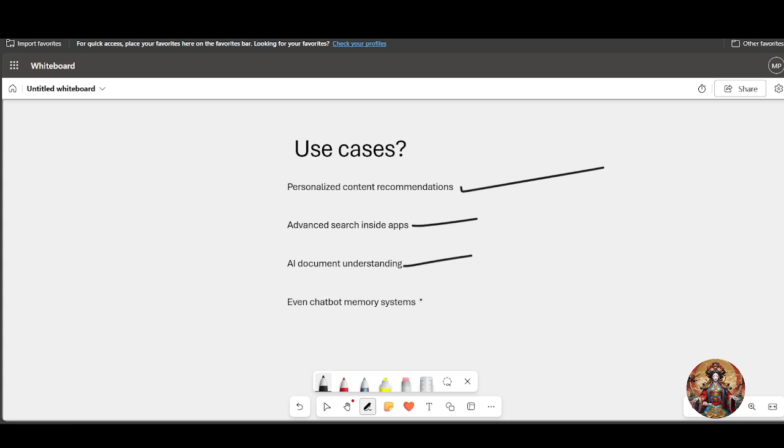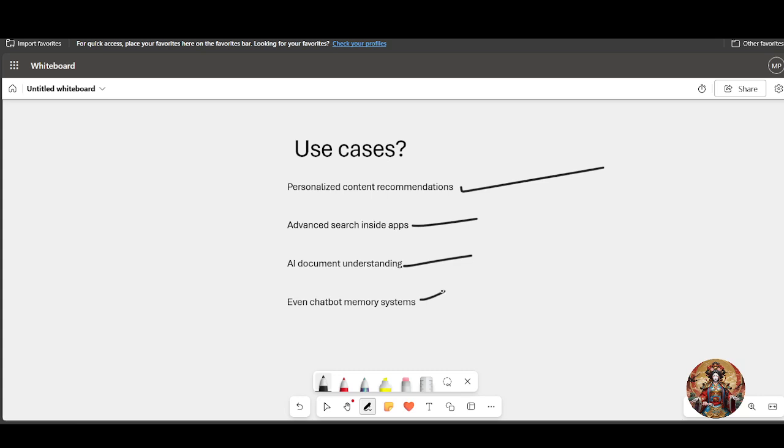The fourth use case is a chatbot memory system. Traditionally, chatbots forget everything once a chat ends, but a memory system lets chatbots remember details between conversations, like your name, preferences, or ongoing tasks. It helps the chatbot feel more personal and useful over time.